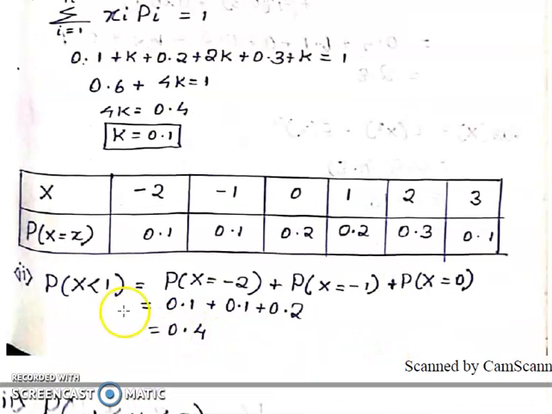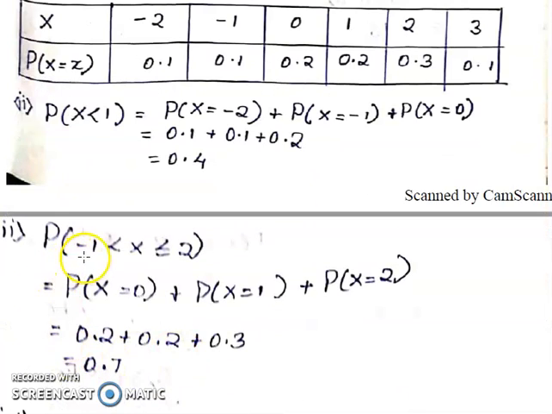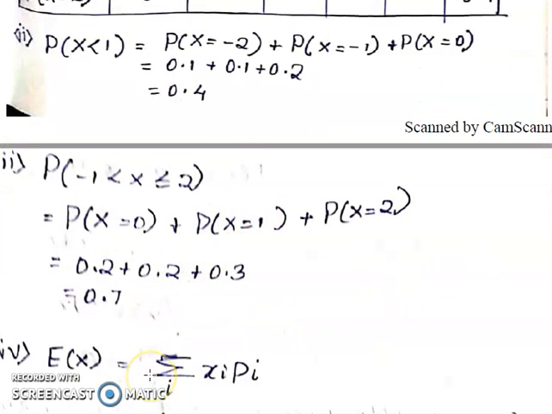Okay, so the second one is P of x less than 1. Less than 1 means we take minus 2, minus 1, 0. That is P of x equal to minus 2, x equal to minus 1, P of x equal to 0. Less than 1 means don't include 1 here. Okay, add all the values, we get 0.4. Next one is P of minus 1 less than x less than or equal to 2. That means from minus 1 to 2. Don't include minus 1 also. So 0, 1, 2. Add all the values, we get 0.7.